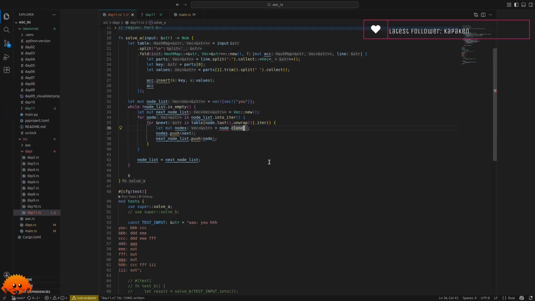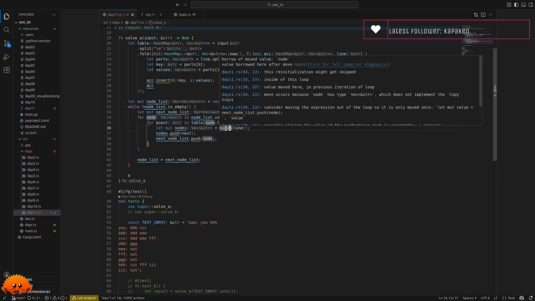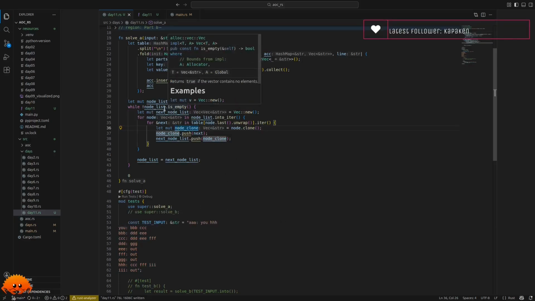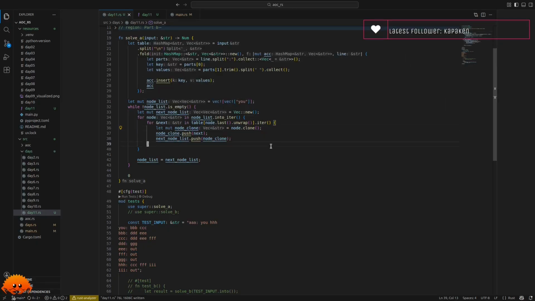Exactly. So what's the problem here? Borrow of moved value node. Yeah, of course, because we actually named the one thing nodes and the other we named node. Let's name this node clone. That describes it better. Okay, and now we have actually constructed here already all the paths when we are done.